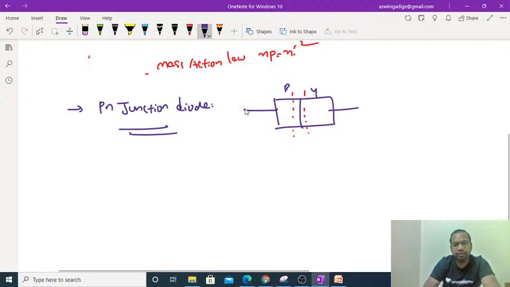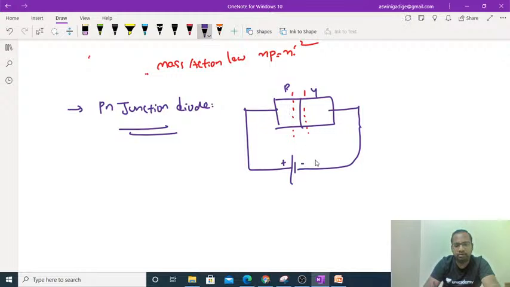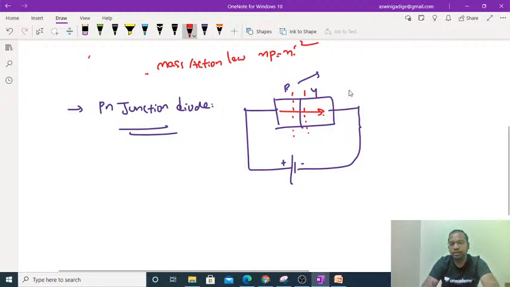Whenever we do forward biasing, meaning connecting the positive terminal of the battery to the P type and the negative terminal to the N type, the depletion layer width will be very small, and conduction will take place from P to N direction, in the milliampere range.